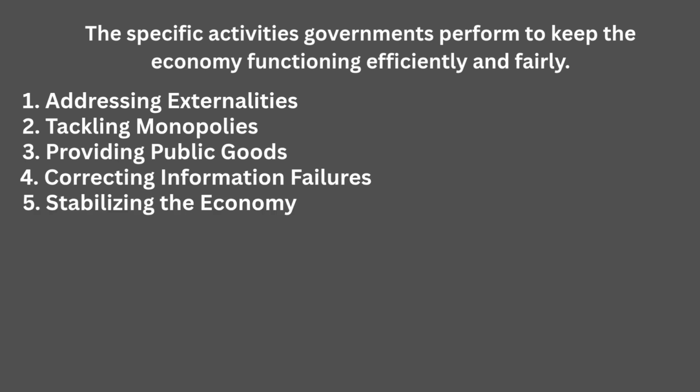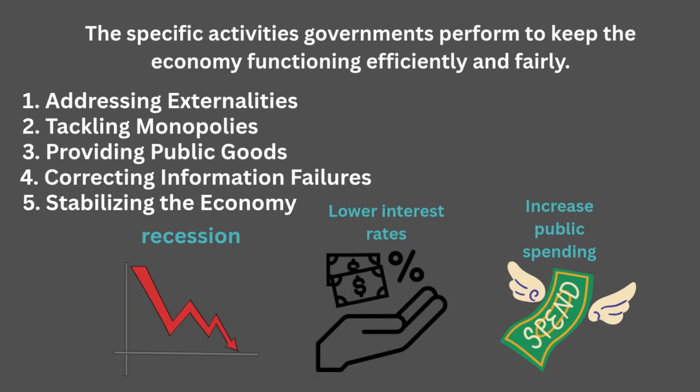5. Stabilizing the economy. Ever heard of monetary policy or fiscal stimulus? These are tools governments use to stabilize the economy. In a recession, governments might lower interest rates, increase public spending, or offer unemployment benefits. Example: during a downturn, public investment in infrastructure creates jobs and boosts demand, paving the way to recovery.